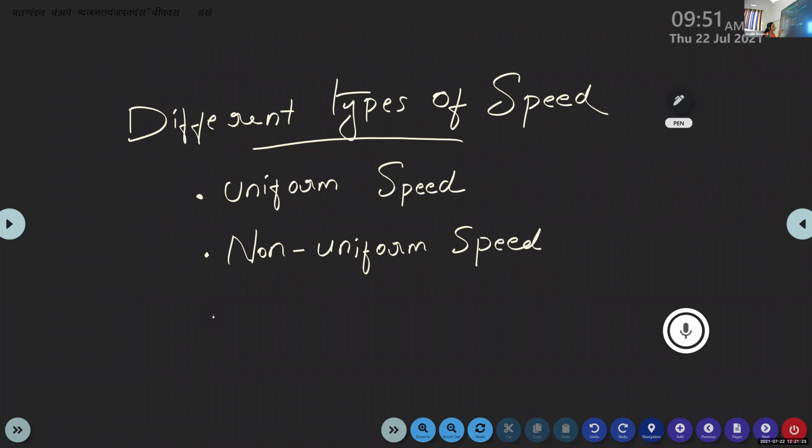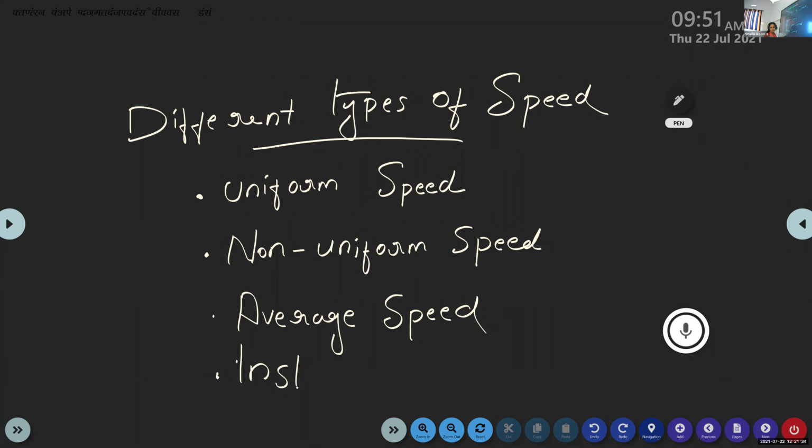Third one, average speed. The last one, instantaneous speed. Here we have 4 different types of speed: uniform speed, non-uniform speed, average speed, and the last one, instantaneous speed. So let us discuss all these different types of speed one by one.